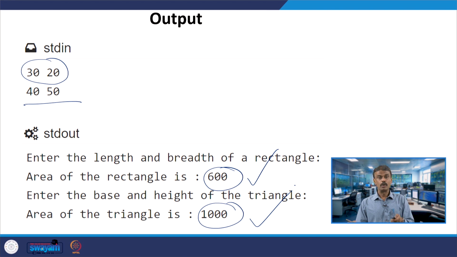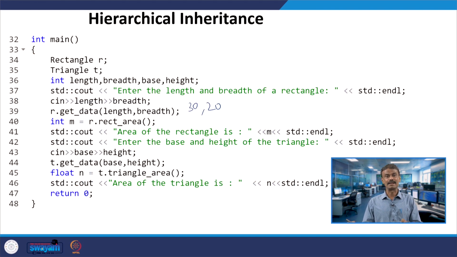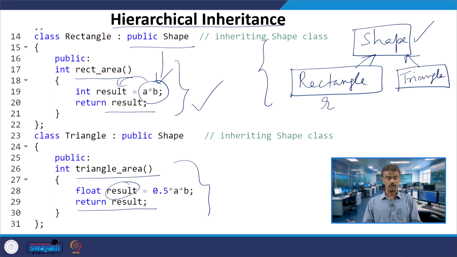This is how exactly hierarchical inheritance is working. If you look at the diagram, rectangle is a derived class whereas the base class is shape. Similarly, triangle is a derived class and the base class is shape. We have seen hierarchical inheritance in C++, and in the next class we will see hierarchical inheritance using Java. With this I am concluding this lecture. Thank you.